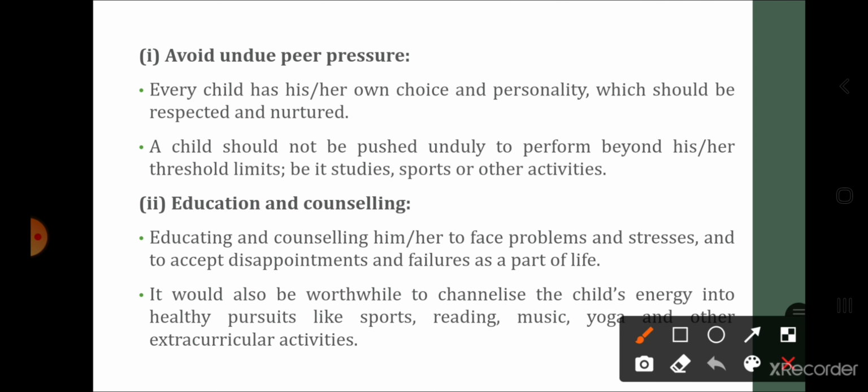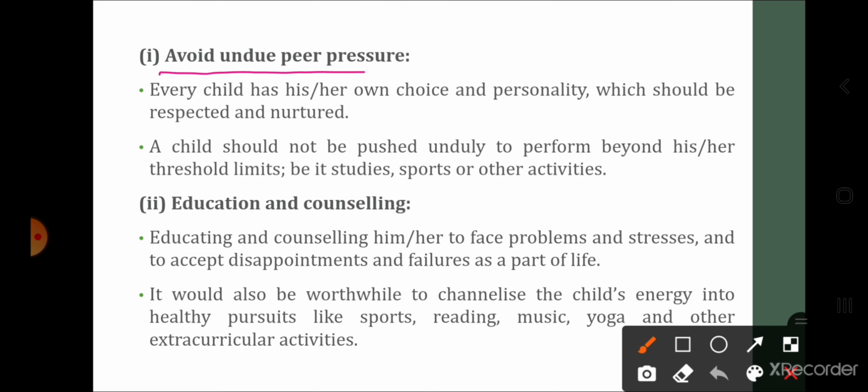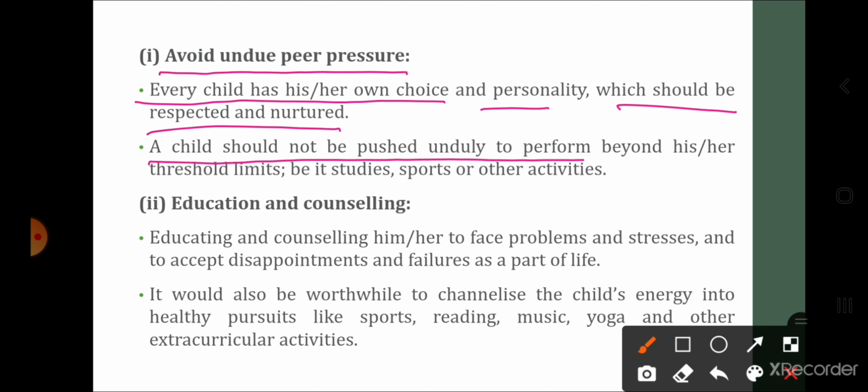So, one of the measure is avoid undue peer pressure. Every child has his or her choice and personality, which should be respected and nurtured. A child should not be pushed unduly to perform beyond his or her threshold, be it studies, sports and other activities.